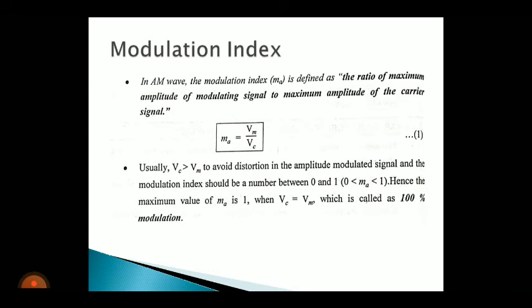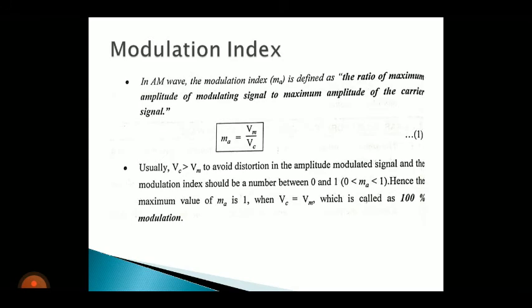Usually the carrier amplitude Vc is greater than Vm to avoid distortion. The modulation index value always lies between 0 and 1, and when the modulation index is equal to 1, then Vc is equal to Vm.